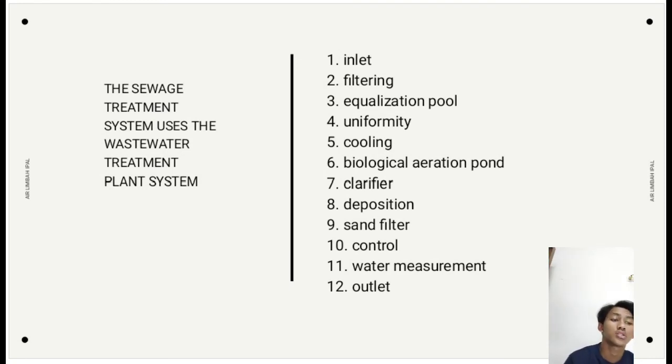In this step there is an important event. And the tenth, lagoon or control, where the indicator, tilapia, is used. If the tilapia is not dead and is healthy, it can be interpreted that the water is suitable for disposal to the environment.